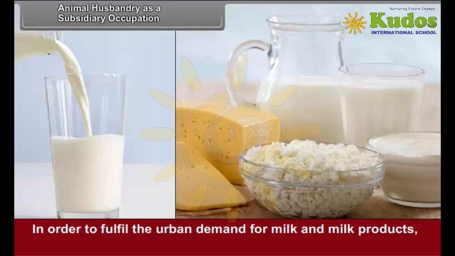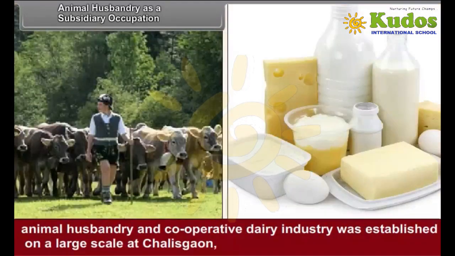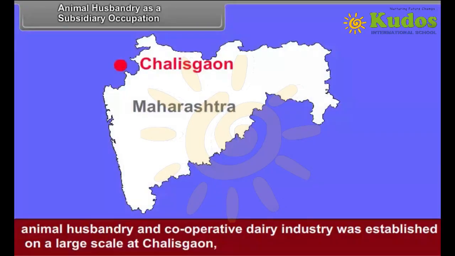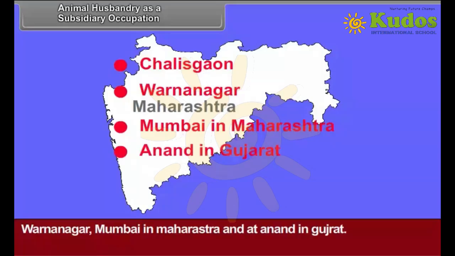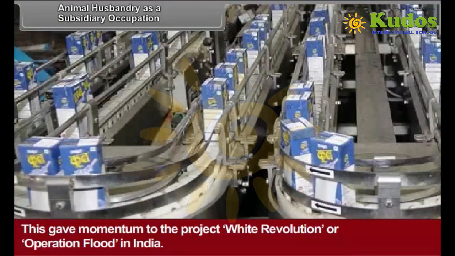In order to fulfill the urban demand for milk and milk products, animal husbandry and cooperative dairy industry was established on a large scale at Charisgaon, Varnanagar, Mumbai in Maharashtra, and at Anand in Gujarat. This gave momentum to the project White Revolution or Operation Flood in India.